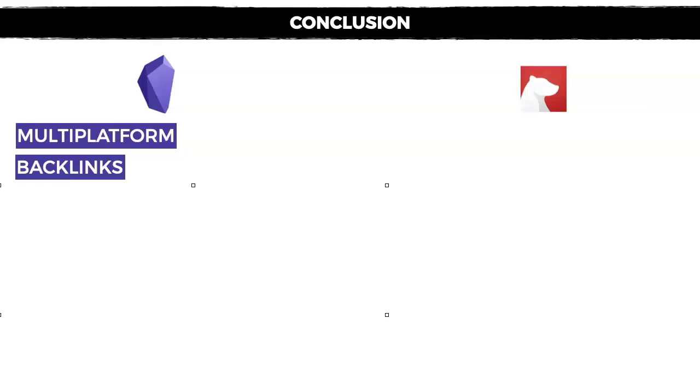The second thing, and this is where Obsidian really stands out, is that it's all built around backlinks. So if you really care about creating backlinks between your notes, linking between your notes, and coming up with new ideas, then Obsidian is better for this purpose.